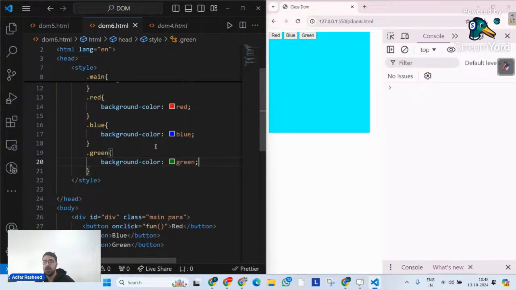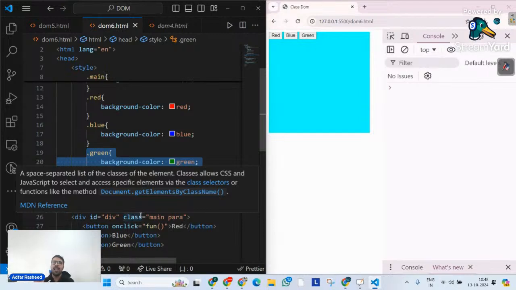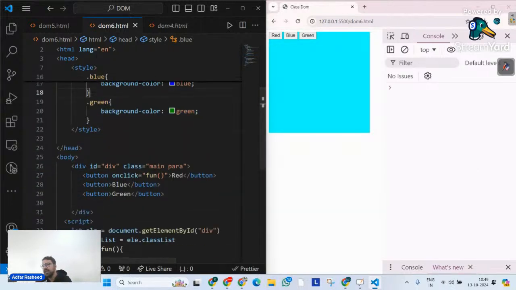What is the logic? What am I trying to create over there? Simple thing. As soon as I click on red, go there and add this red class to this particular div. As soon as I click on blue, add the blue class to this particular div. As soon as we click on green, add the green class to this particular div. If I am able to do that, do we all agree we will be able to change the background color however we want? Do we all agree? Of course, yes. Because classes are styled properly, we should be able to do that.